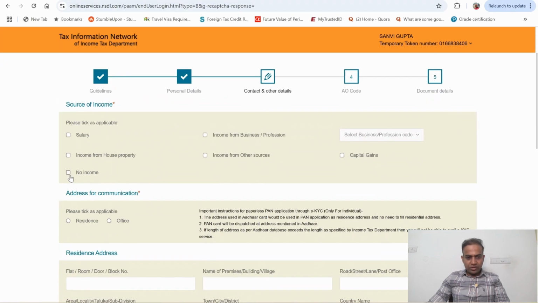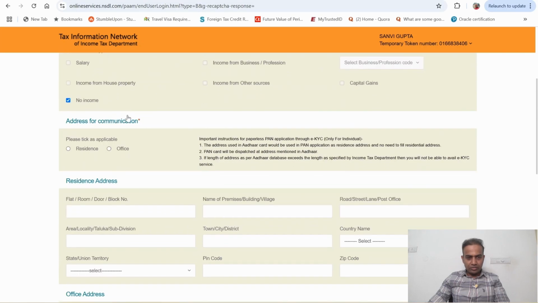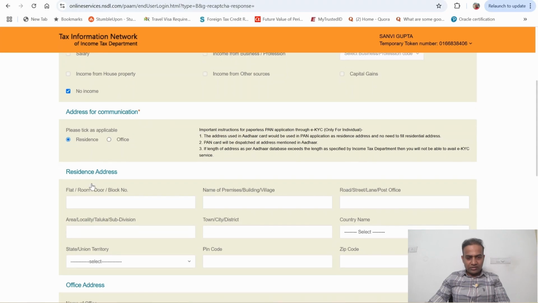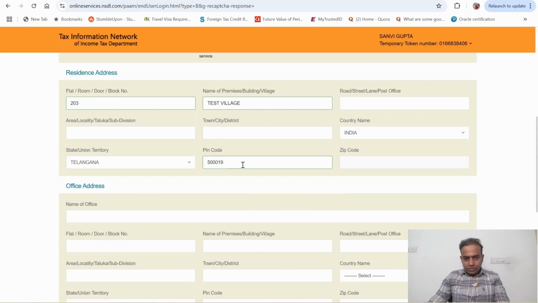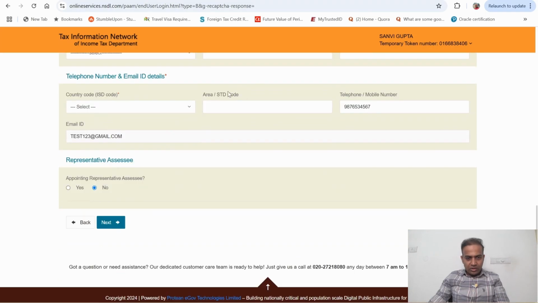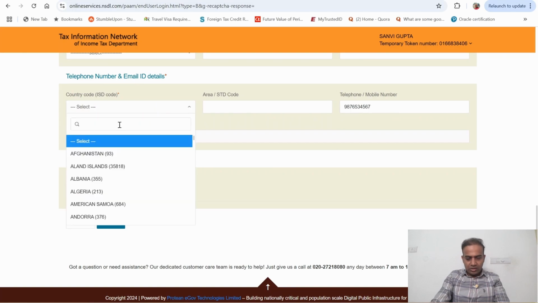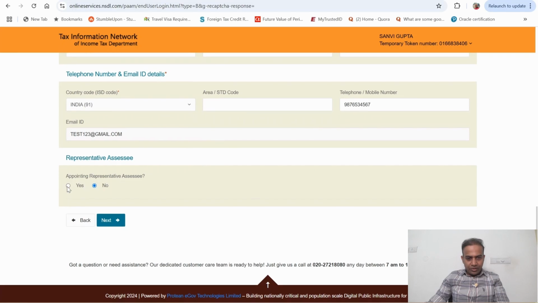In the source of income, you can select no income, because a minor normally will not have any income. Address for communication you can give as residence. You enter the residence address here. Put the pin code. Office address is not required. The telephone number is already there. You can select the country as India here. Email is already there.